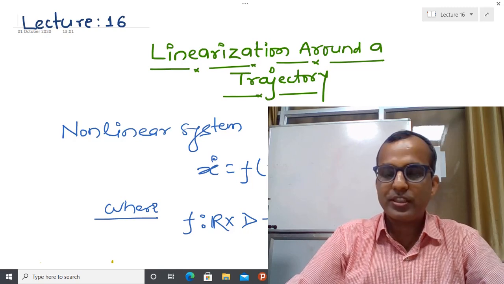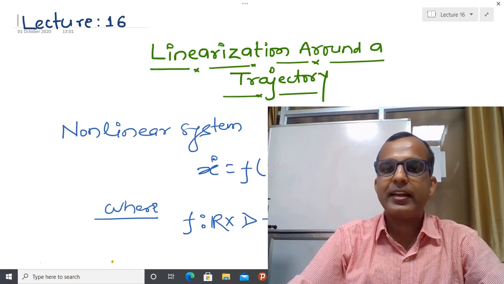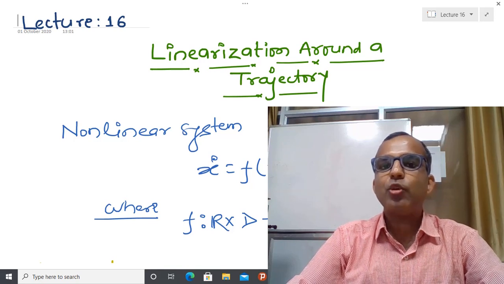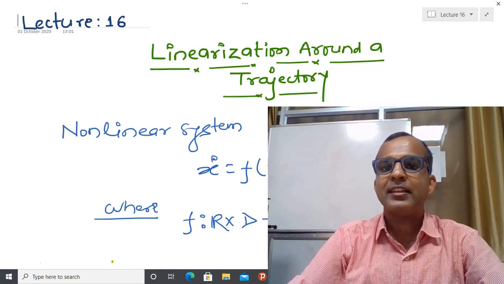And if I have a forced system and I linearize about the equilibrium point, then again I will get some kind of forced linear system. But in today's lecture, I am going to perform linearization around a trajectory.